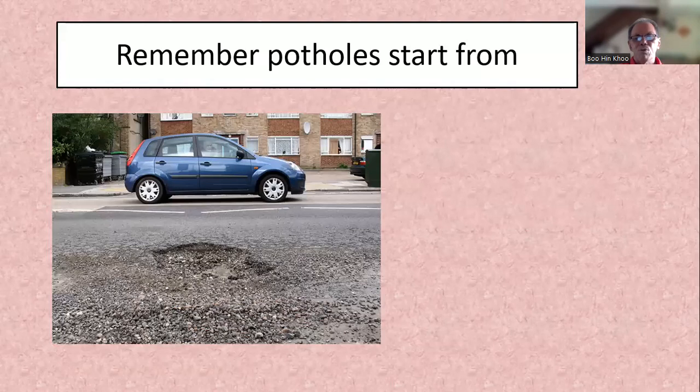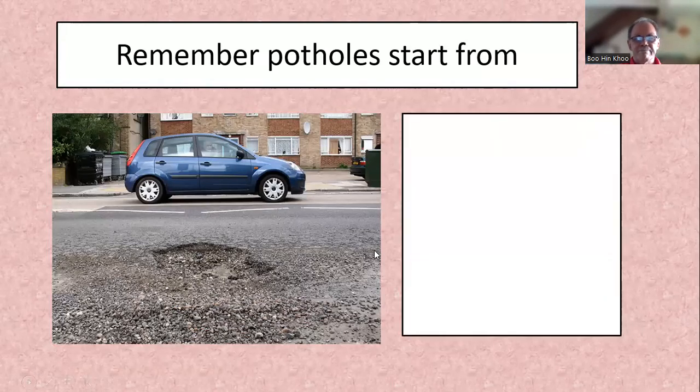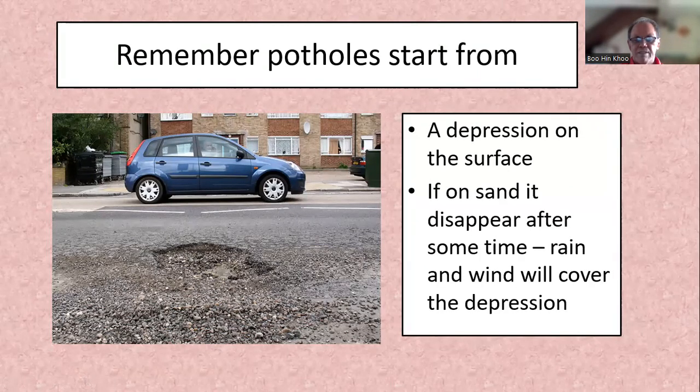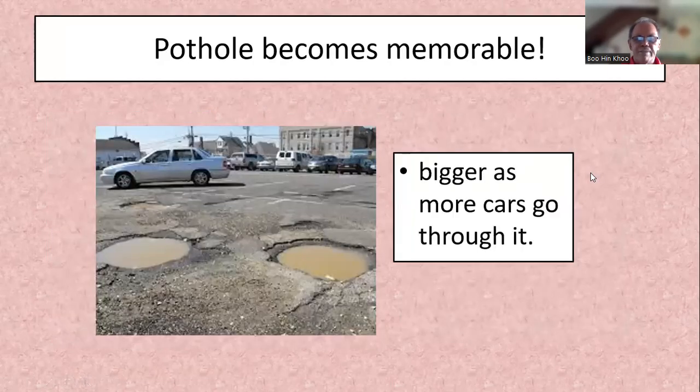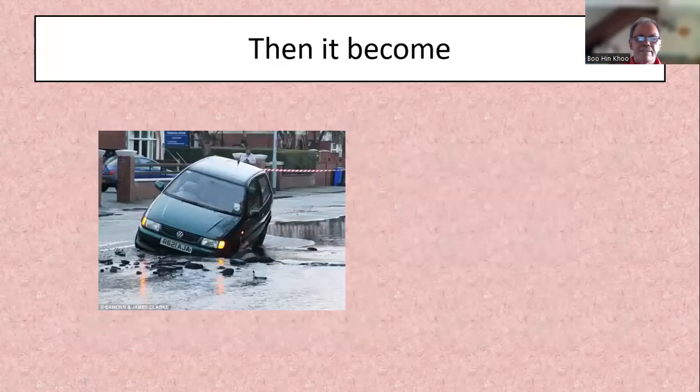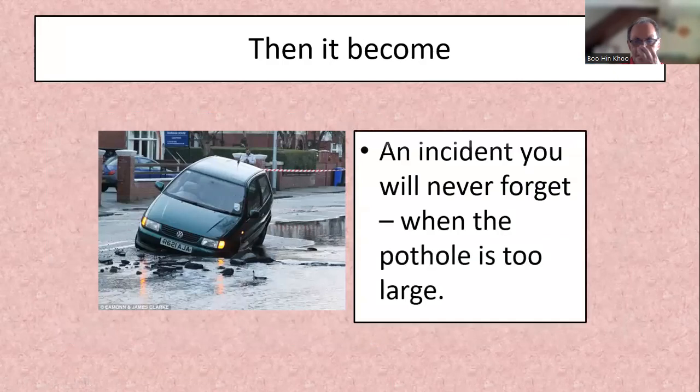Right? Remember, potholes start from a tiny depression on the surface. If on sand, it disappears after some time. Rain and wind will cover the depression. It becomes bigger as more cars go through it. Then it becomes an incident you will never forget when the pothole is too large.